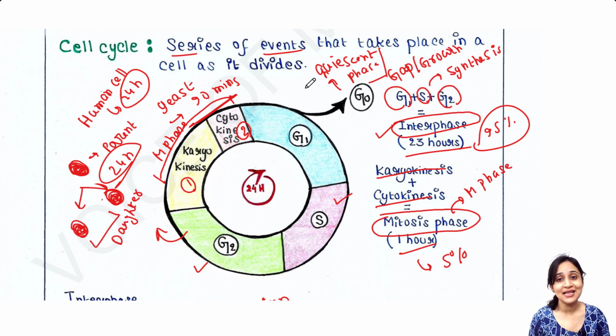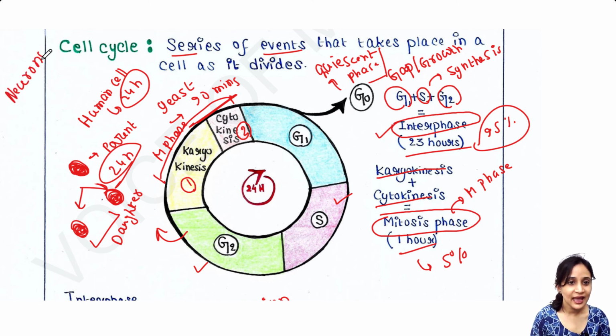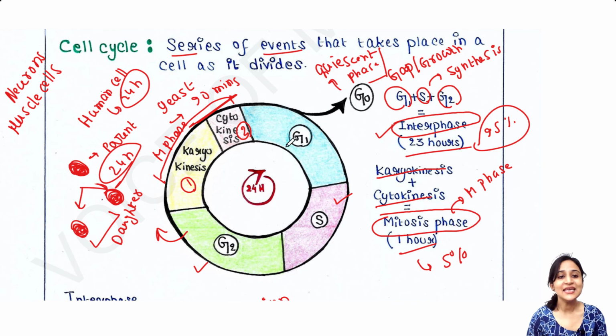But some cells do not divide at all, like nerve cells or neurons and muscle cells. These cells do not divide. After their production, they go to the G0 phase.